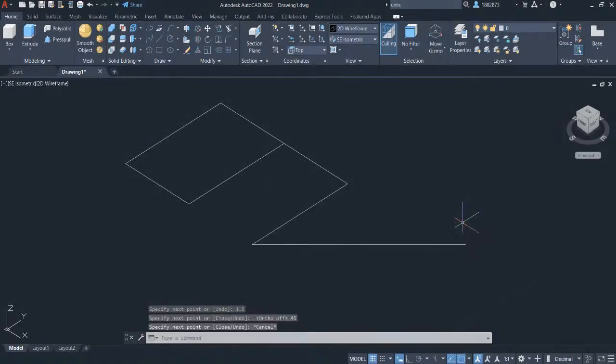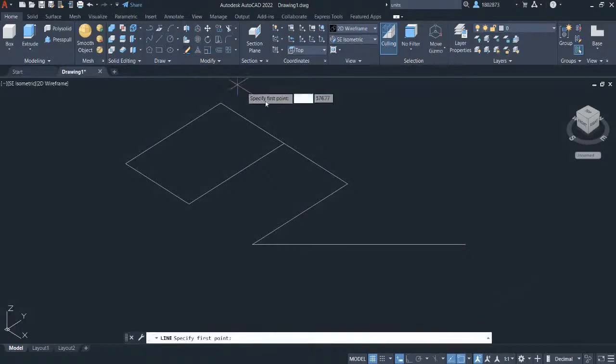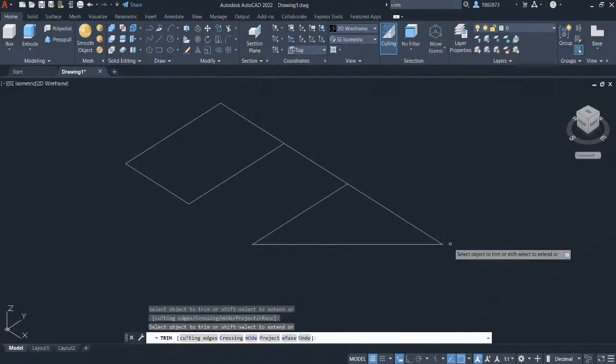Select line again under Draw Panel and click on this endpoint to this intersection point. Let's trim out the excess line. To do that, head over to Modify Panel and select Trim. Left click on the line that you want to trim and press Escape.